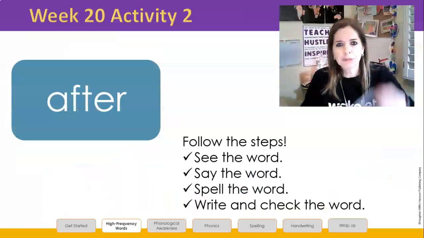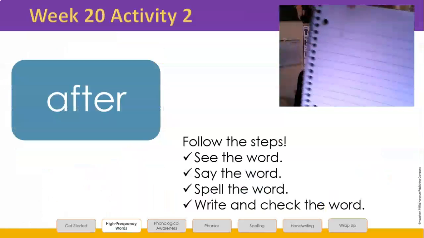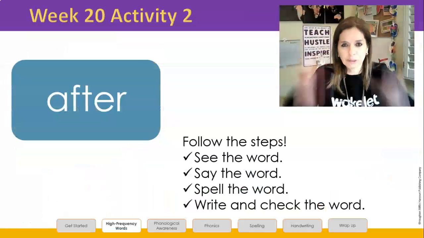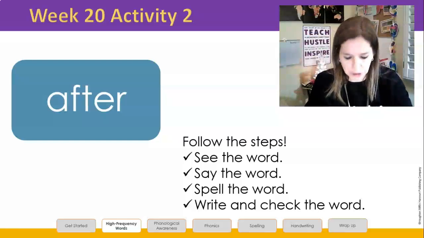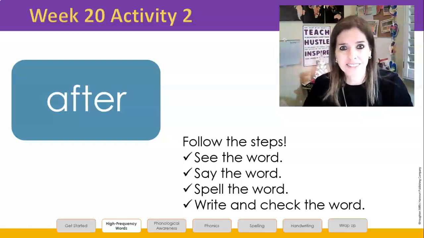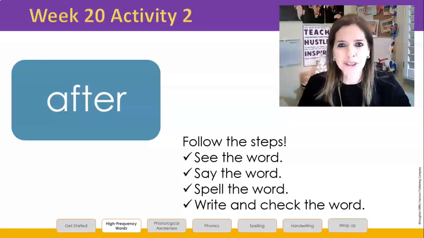On your paper, please mark number 1. We are going to make a list of this week's high frequency words. Are you ready? If you're not ready, pause this. We're going to keep going. At any time you need to, you can pause this. So let's learn some new words.